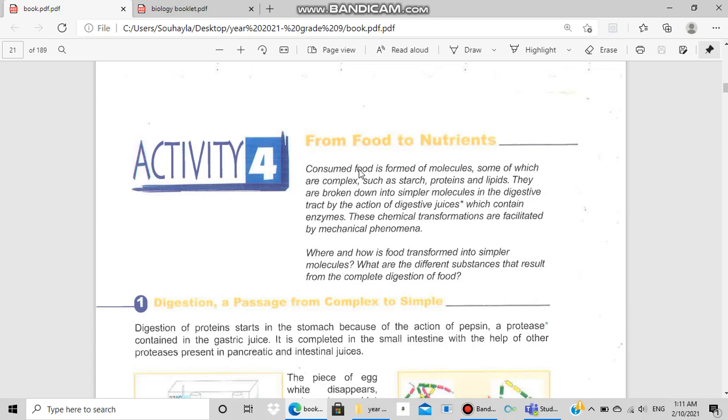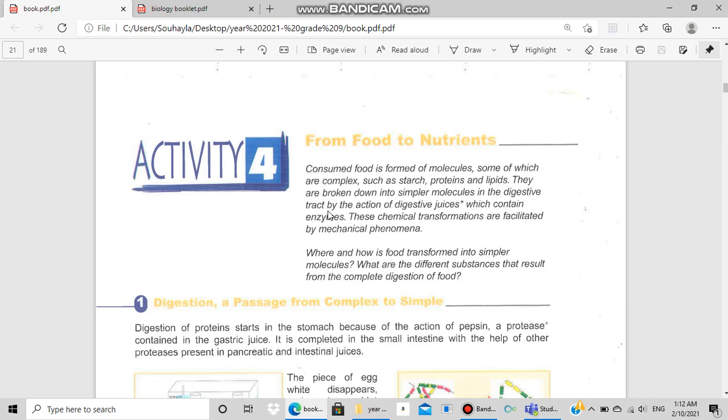So our consumed food, as I said, is formed of molecules, and these molecules are complex, like starch, which belongs to the group of carbohydrates, proteins, and lipids. These organic molecules are complex molecules that need digestion to be transformed into simple molecules that we call nutrients. So they are broken down into simpler molecules in the digestive tract.